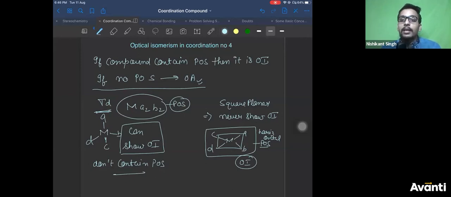See guys, I will repeat it tomorrow anyways, because I personally feel many of you don't know what a plane of symmetry is. So it's going to be difficult for you. But from my point of view, I have already explained it in detail in organic. So there is no problem in explaining it again, but right now we don't have time. We'll do it tomorrow. Many of you will get unusual doubts, so there is no point in discussing it now.